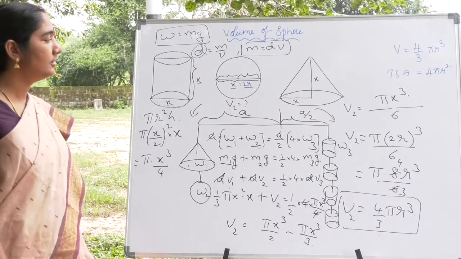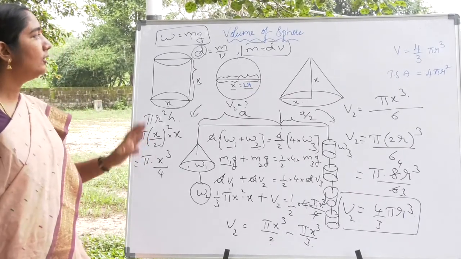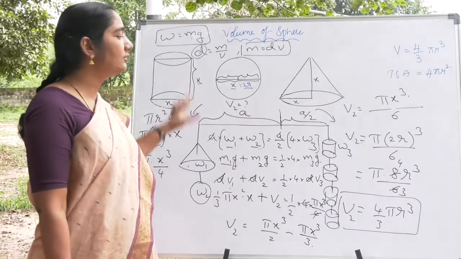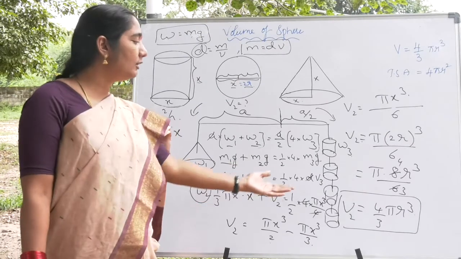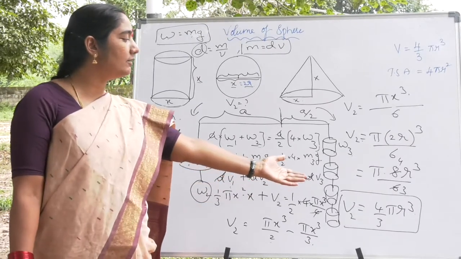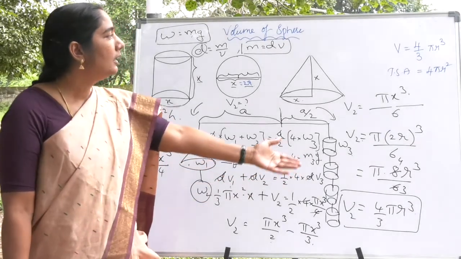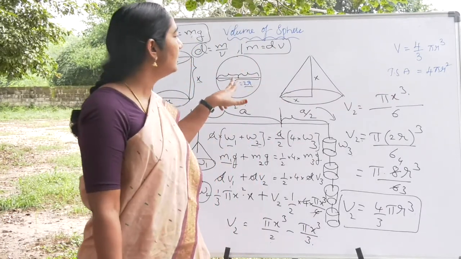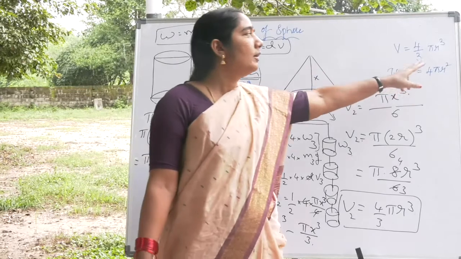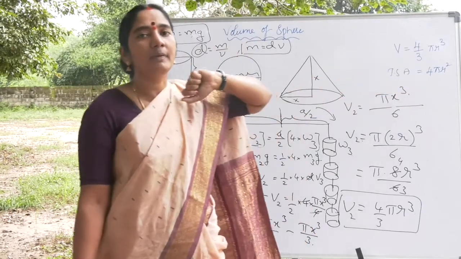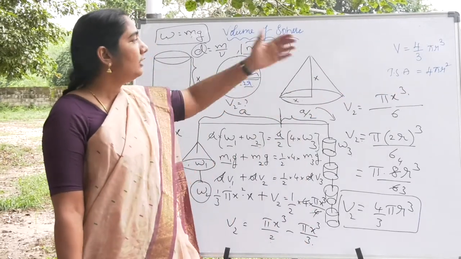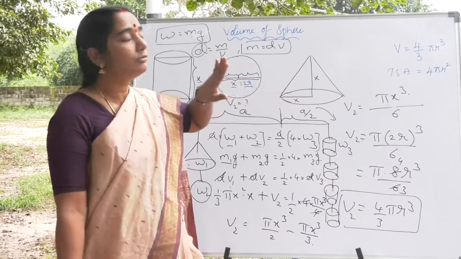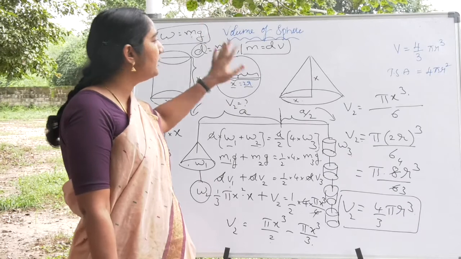I know that you might have understood. If you did not understand it, please try to see it once again. So in this way, Archimedes derived the volume of the sphere and gave the formula as 4/3 pi r cube. And the total surface area of the sphere is 4 pi r square. If you differentiate the volume, you will get the total surface area. 4 pi r square is the total surface area of the sphere.